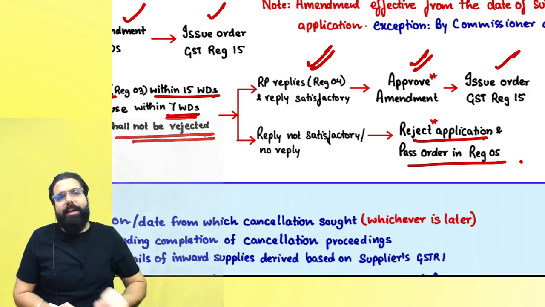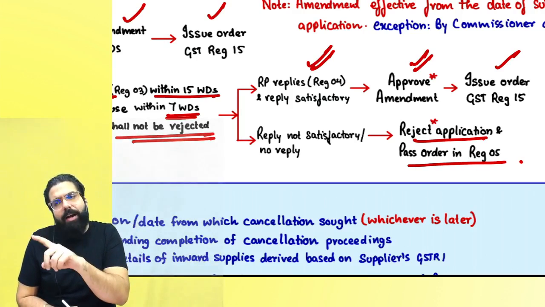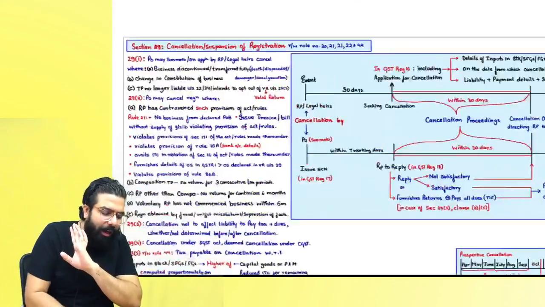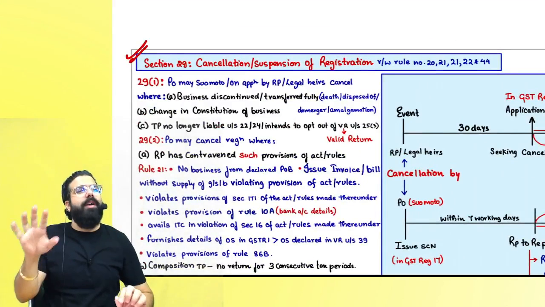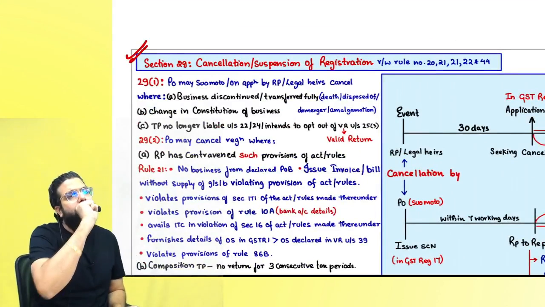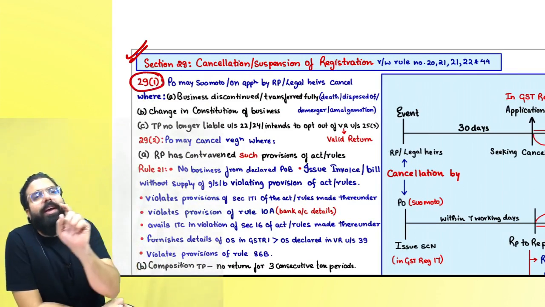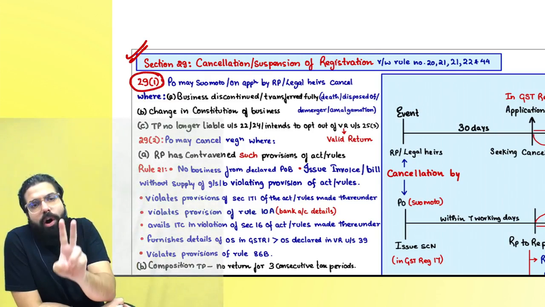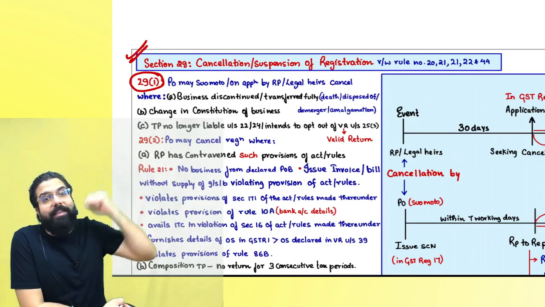Section 27 is done, 28 is done. 27 told about special provisions with respect to CTP and NRTP, 28 told about amendment. Now, sir, I don't want amendment, I want cancellation. If a person wants cancellation, he can apply for it, which is told in section 29. Section 29(1) says when the proper officer can suo motu cancel your registration, or when you can apply, or when one person is gone, legal heirs can apply.